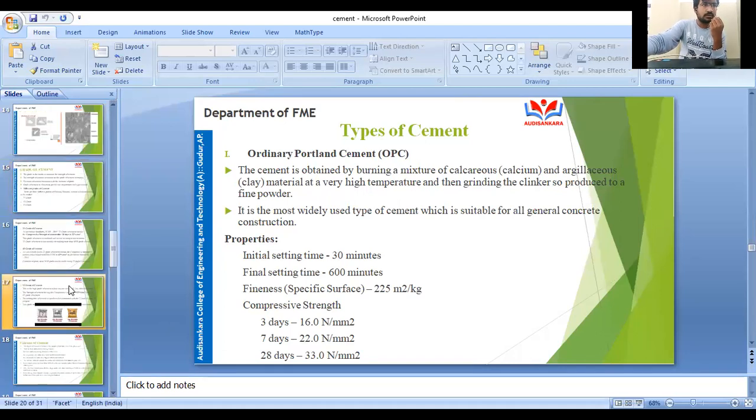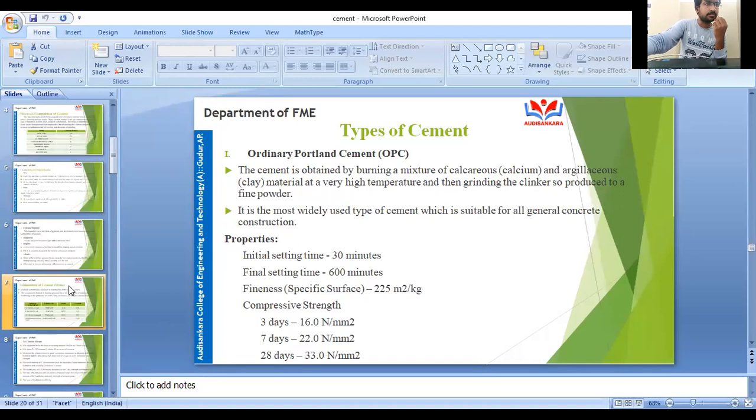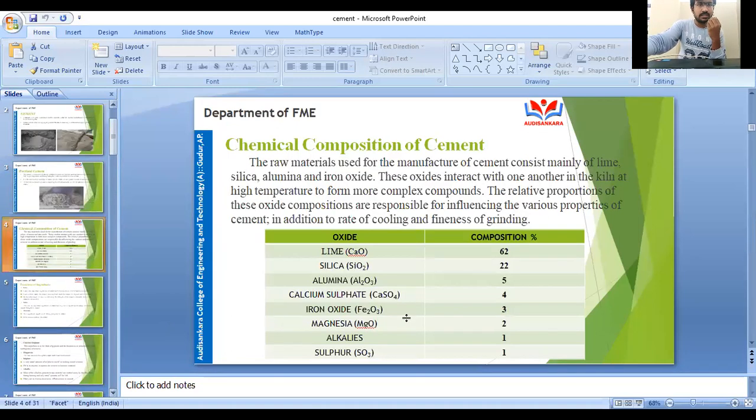If you have seen the chemical composition: lime, silica, alumina, calcium sulfate, iron oxide, magnesia, alkalis, and sulfur. If we change the composition of these oxides, then different types of cements are produced. Okay, we'll see one by one.